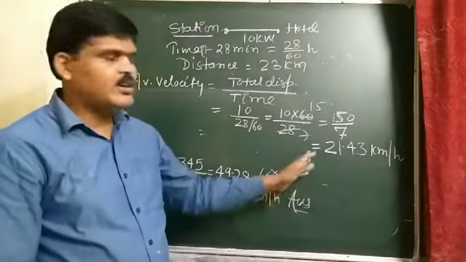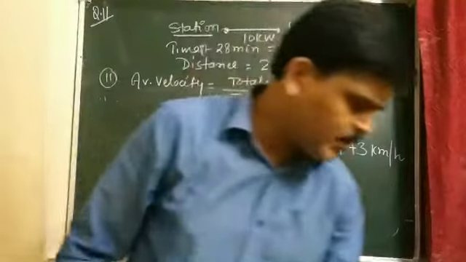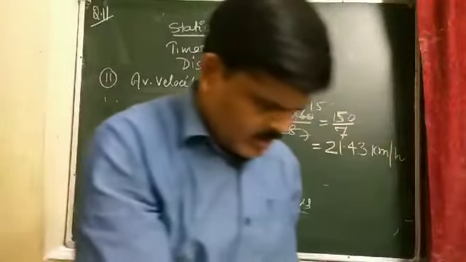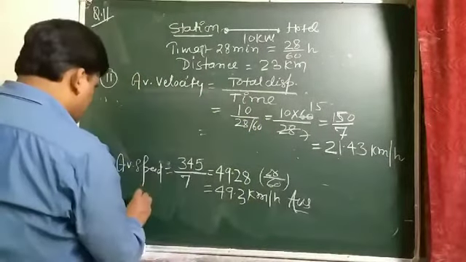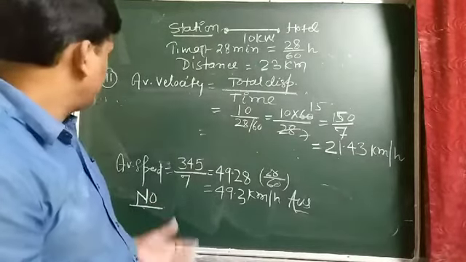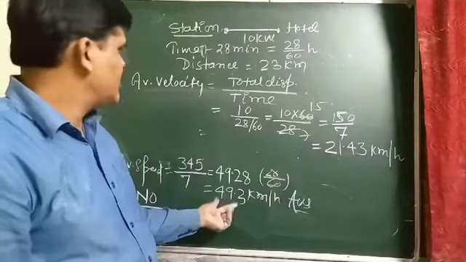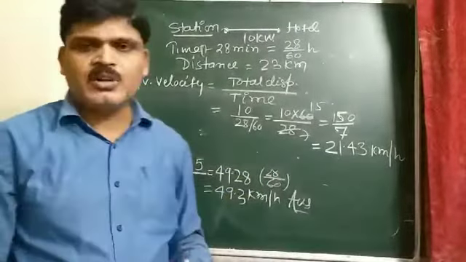These two are not the same. And the last part: are the two equal? No. Because average speed is more than the average velocity, these two are not equal.